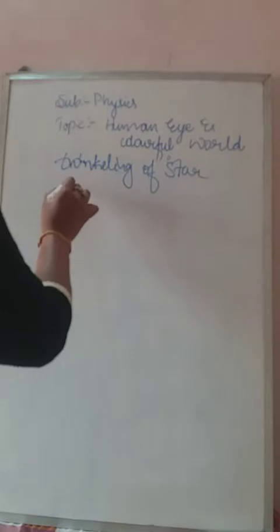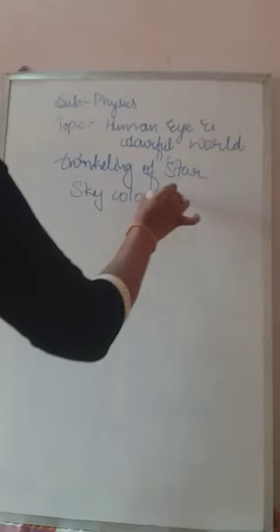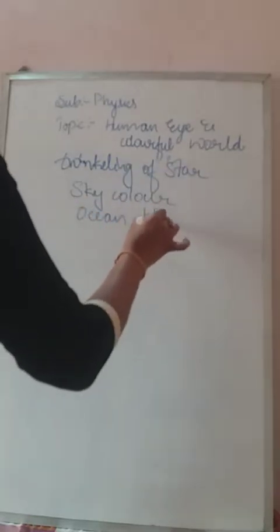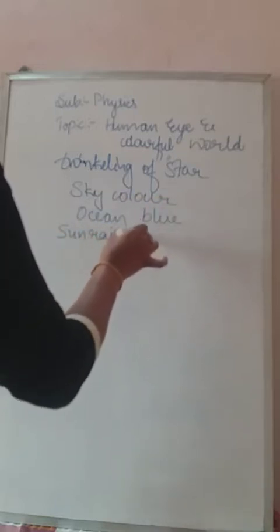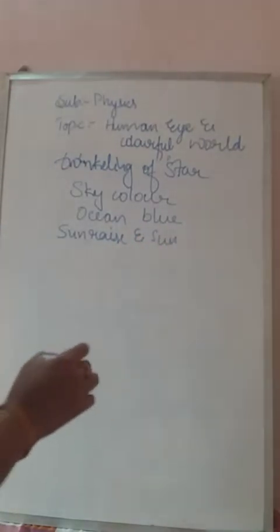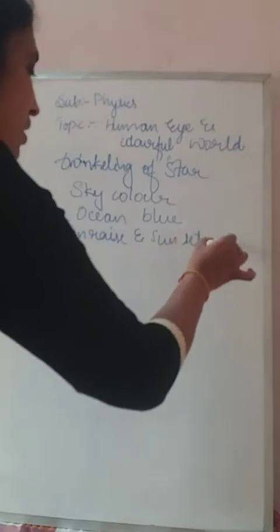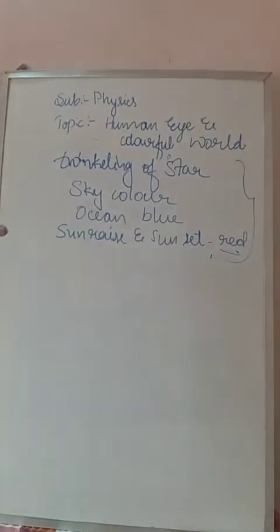Keep in mind, twinkling of star. Then the color of the sky appears to be blue. I think you know about that. Then ocean water also appears to be blue. Then also the sunrise and sunset. In which color do they appear? Sunrise and sunset appear to be red. So these are all the natural examples for refraction.